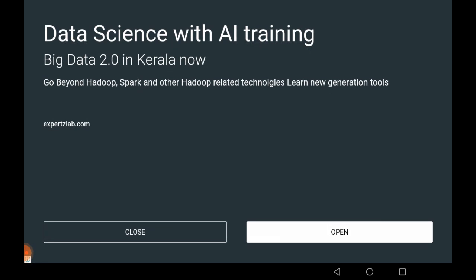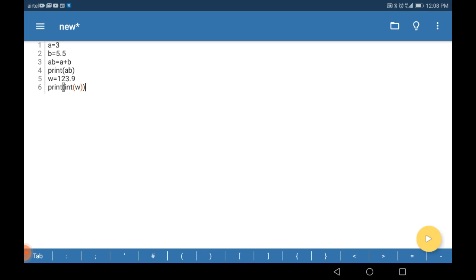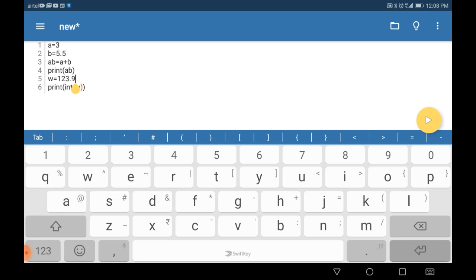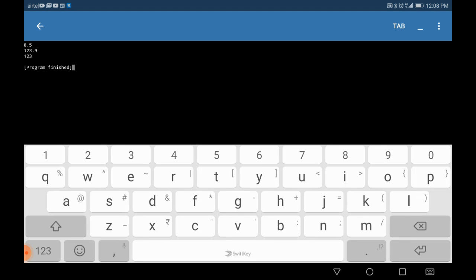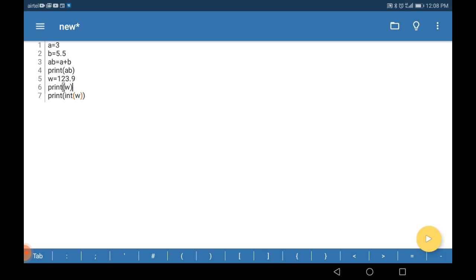That is explicit type conversion. Here I am directly printing the value w, and it's 123.9. When we use the predefined function int with the variable w, the float value gets converted to the integer data type. 123.9 gets converted to the integer type 123.